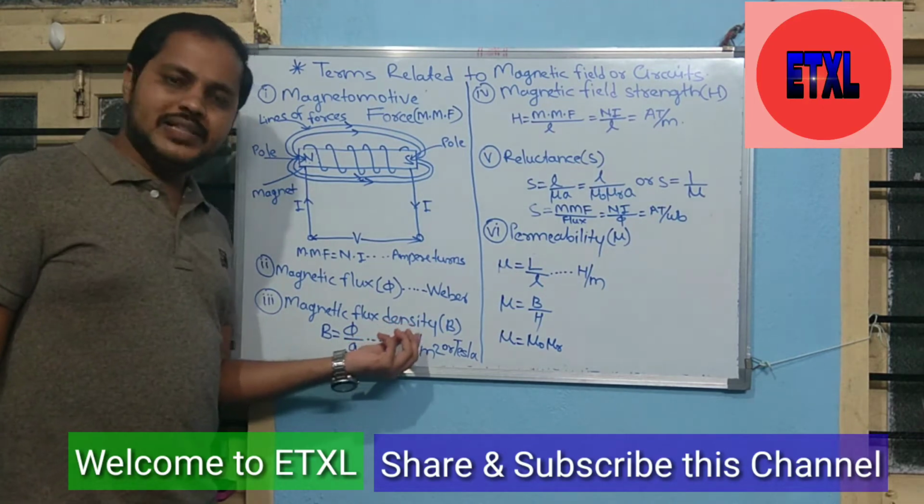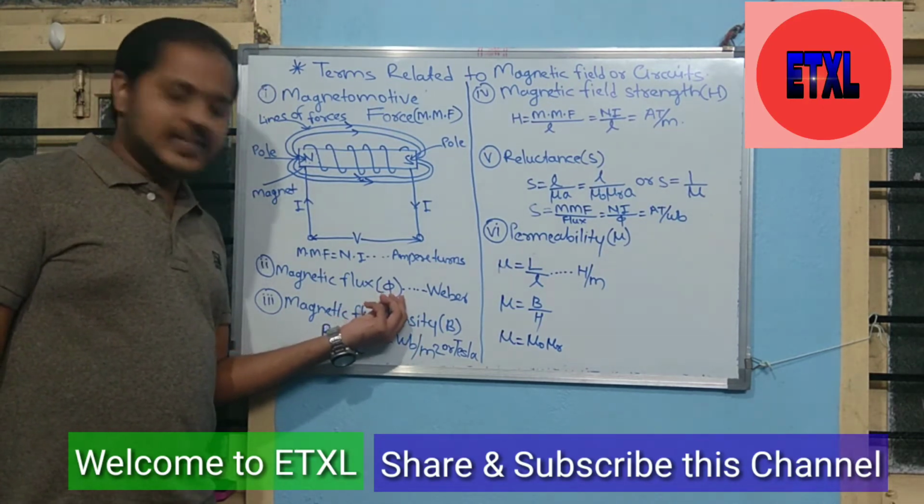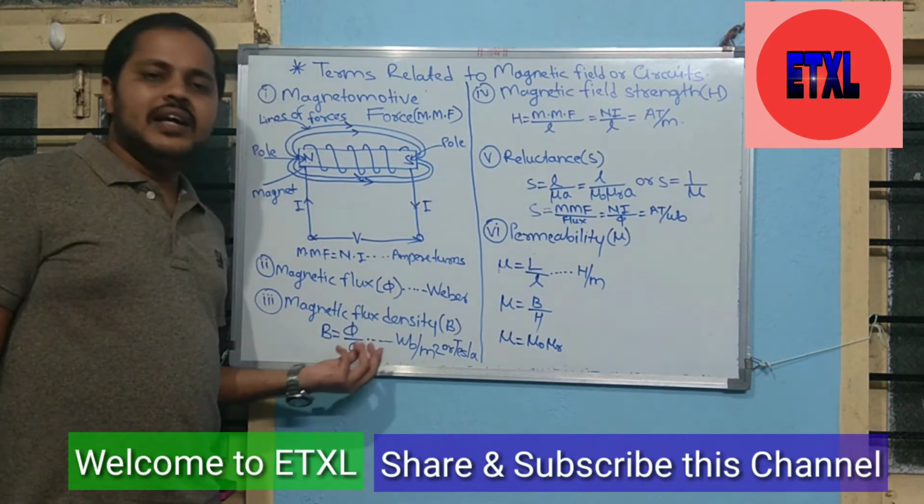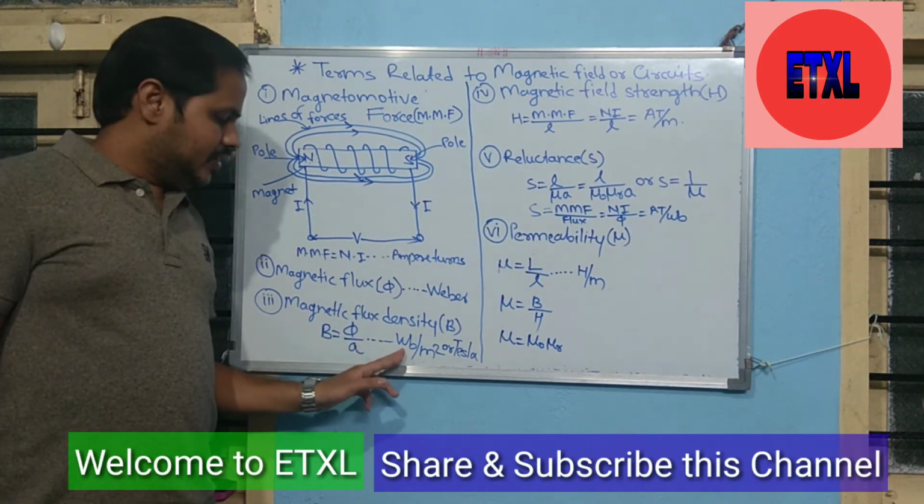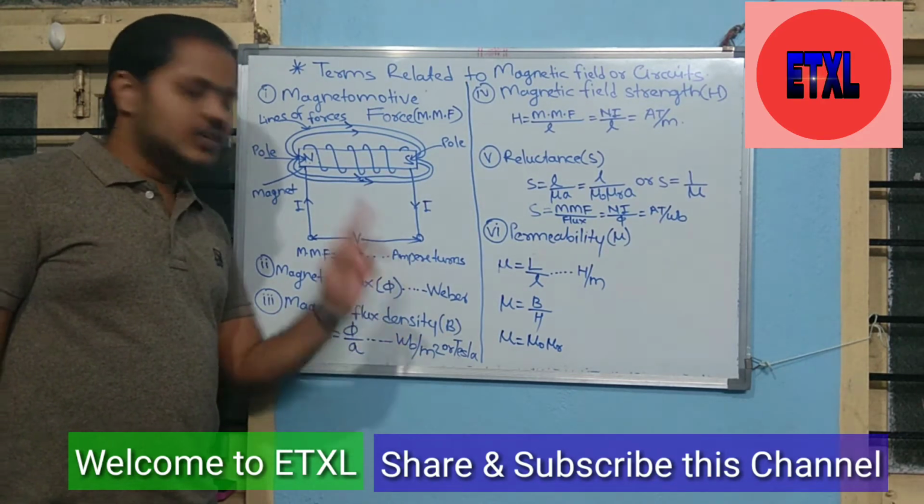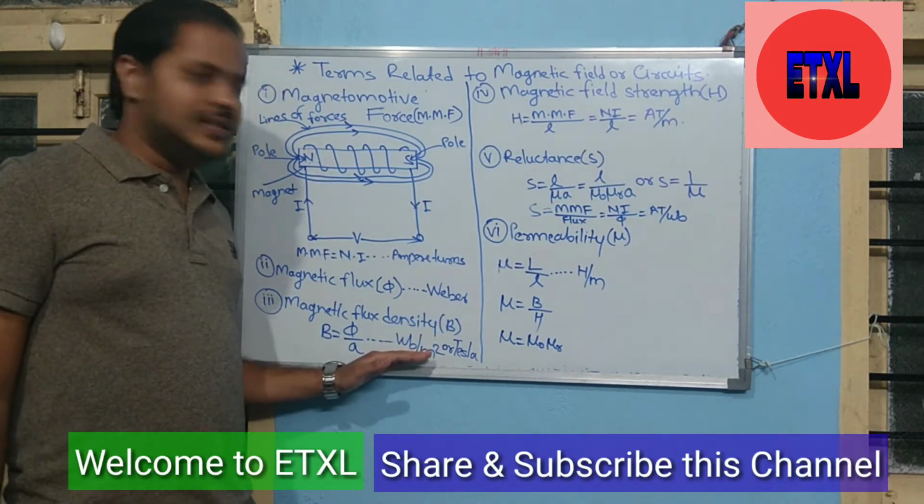Next term is magnetic flux density. What is the definition of magnetic flux density? It is defined as the ratio of magnetic flux per unit area of magnetic field, measured in Weber per meter square or Tesla. This is the definition of magnetic flux density.